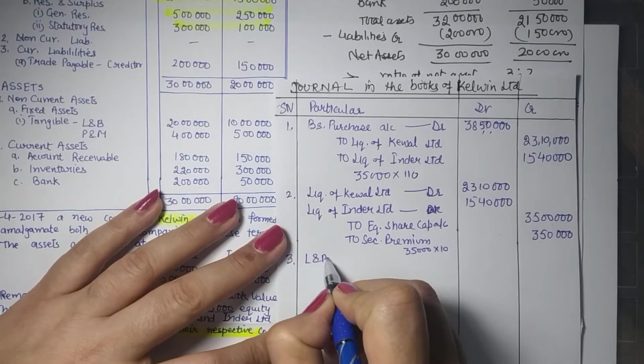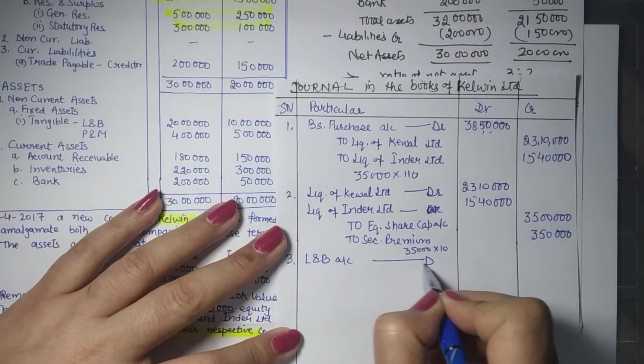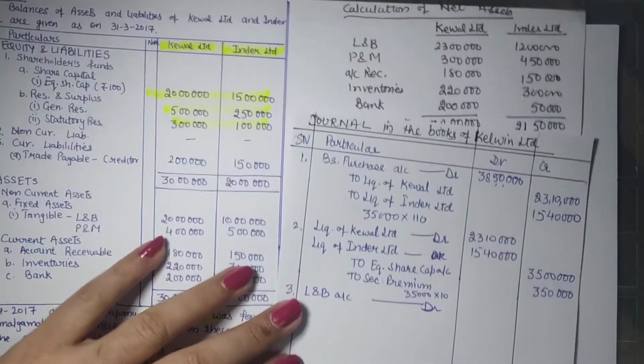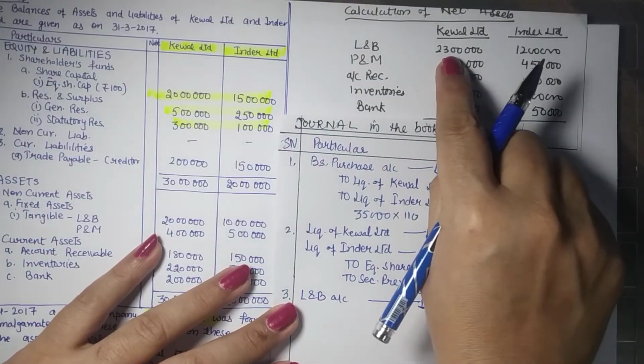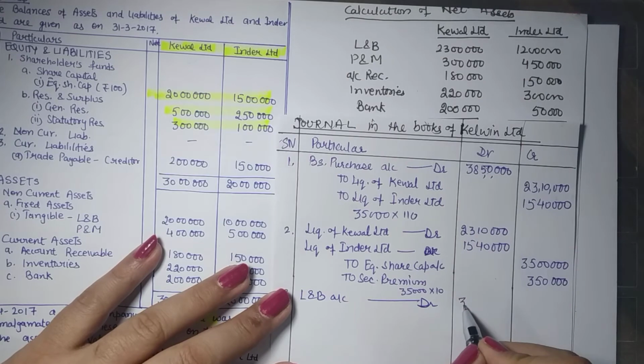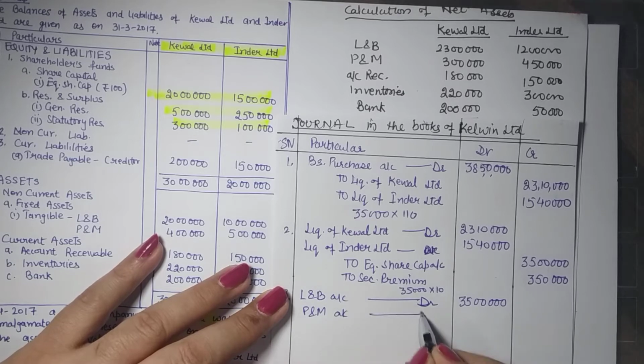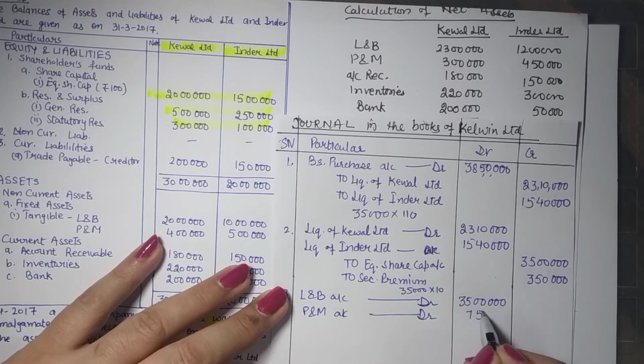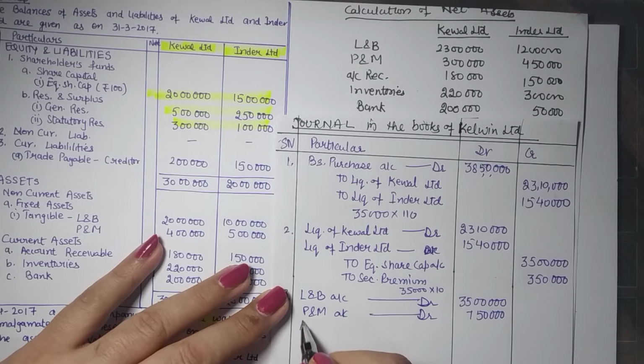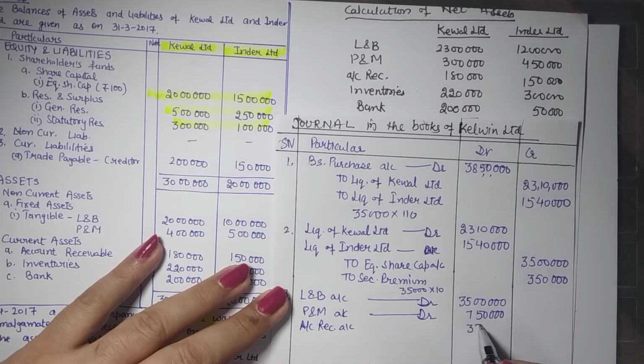So land and building account debit, and we know that the total land and building is 35 lakhs. This is how you valued it, right? So plant and machinery being taken up at 7 lakh 50,000. Accounts receivable 3 lakh 30,000.